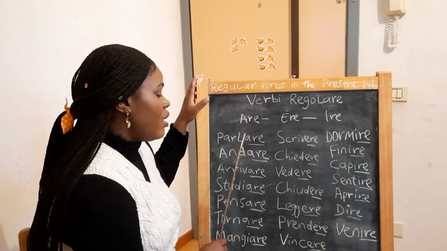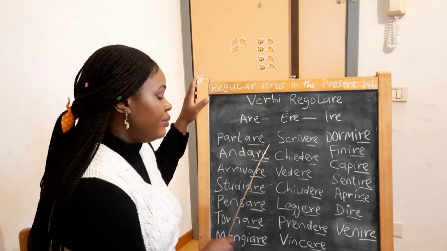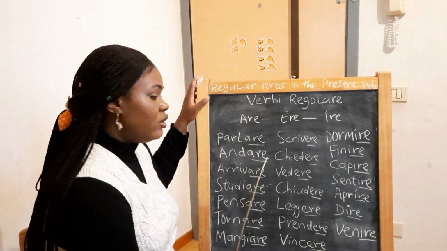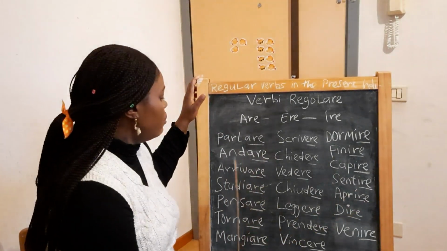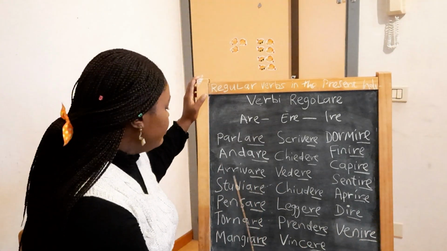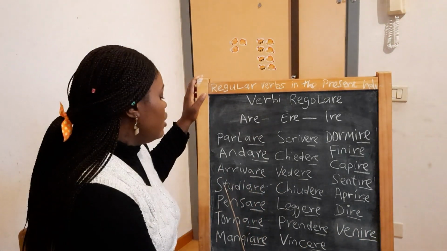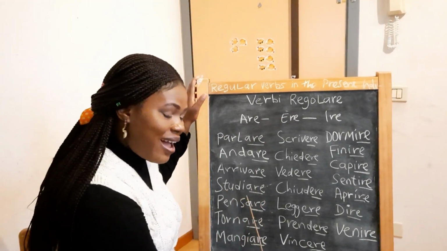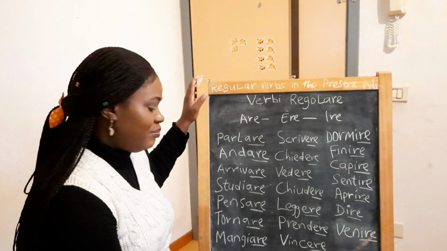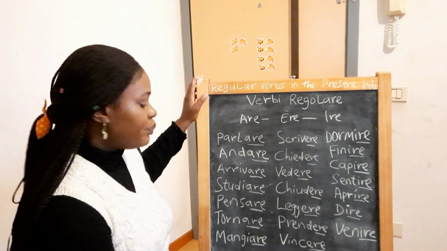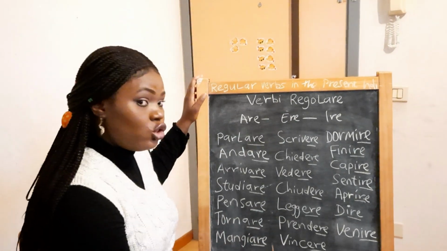Parlare means to speak, to talk. Andare means to go. Arrivare, to arrive. Studiare, to study. Pensare, to think. Tornare, to return. Mangiare, to eat.